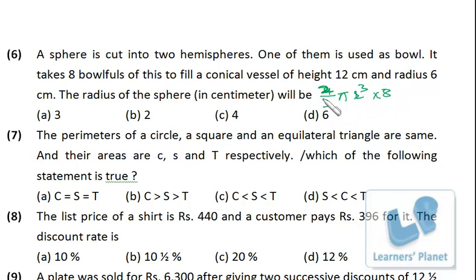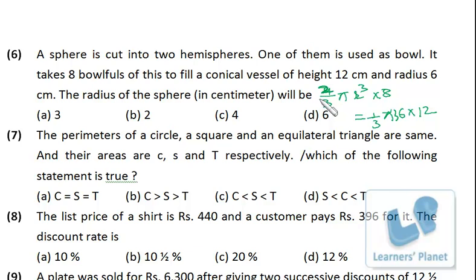Now 8 hemispheres is equal to 1 conical vessel, right? So volume of this cone will be 1/3 pi r square h. R is 6, so 36 into h is 12. Okay, so only R is an unknown quantity that can be calculated very easily.